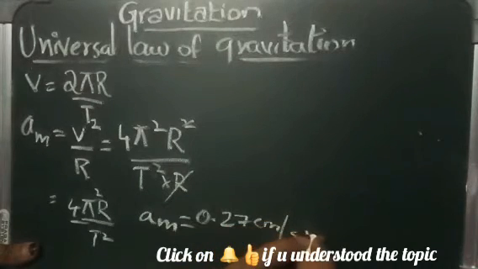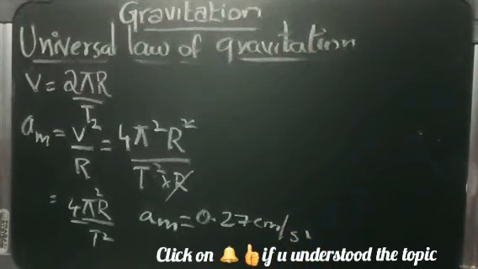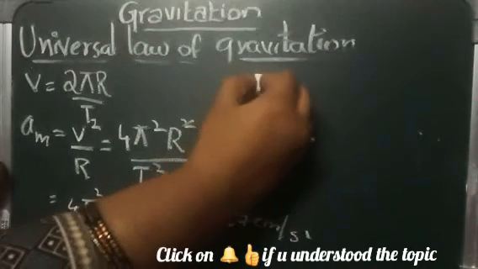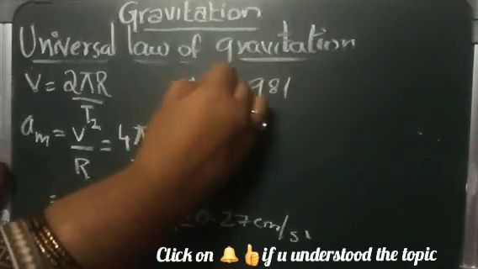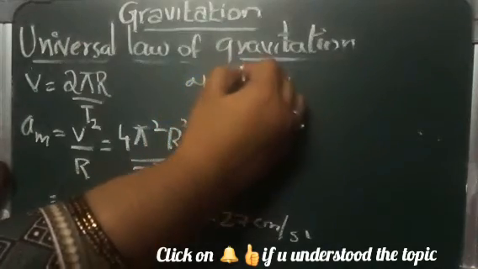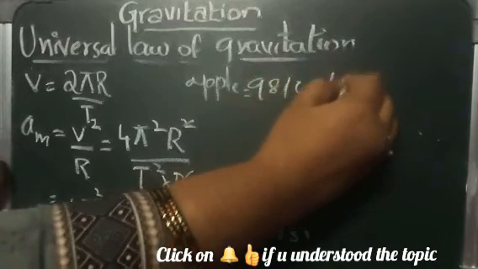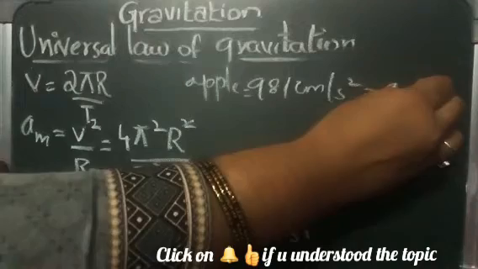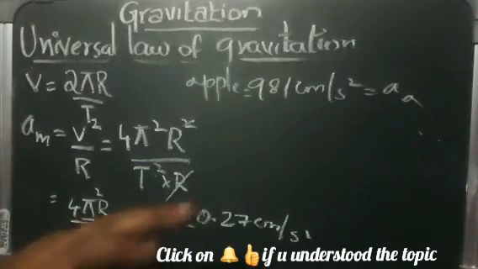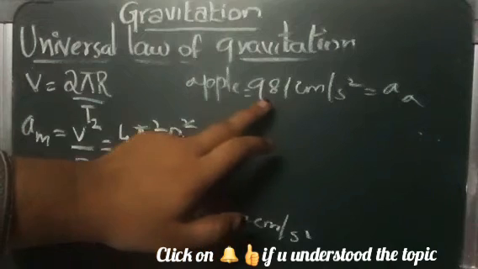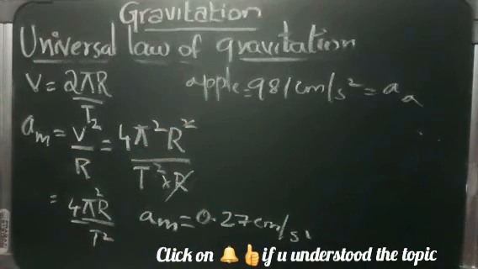centimeters per second square. Galileo found that the acceleration of a body near the surface of the earth is equal to 981 centimeters per second square. So the acceleration of an apple is 981 centimeters per second square. This will be your acceleration for the apple.